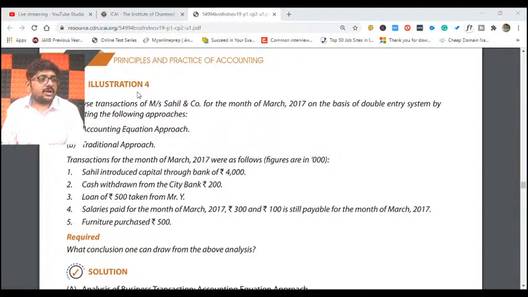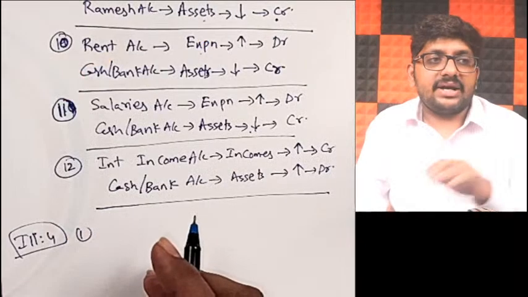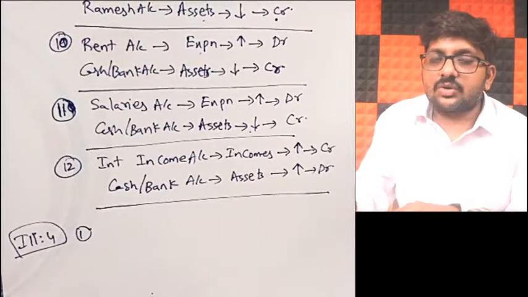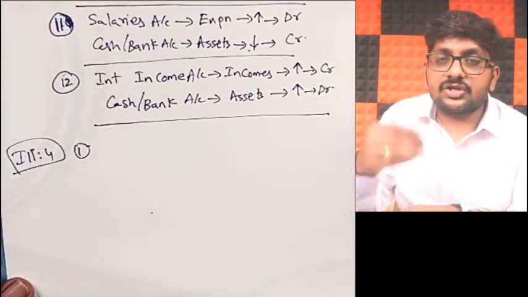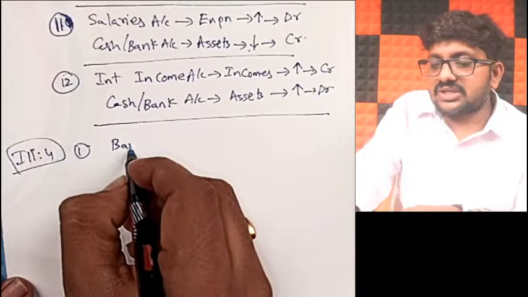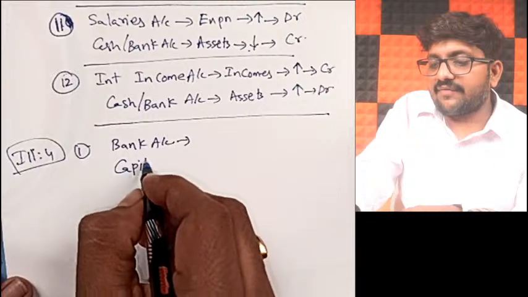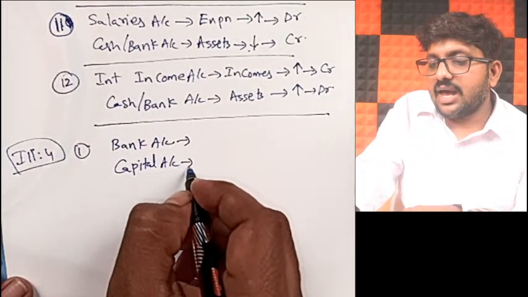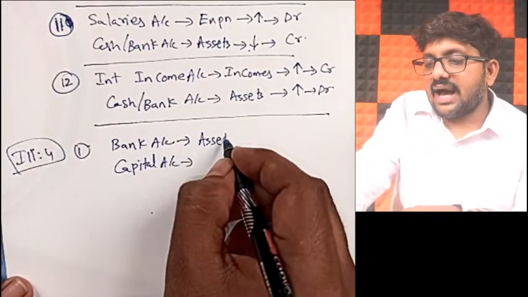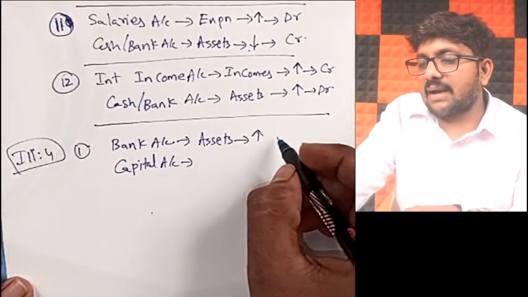First transaction: Sahil introduced capital through bank. He has made it through the bank account. So which accounts will be affected? Obviously the bank account will be affected, as well as the capital account, because he is bringing in capital. The bank account is a part of assets. Because he is bringing in money, the bank balance will increase.